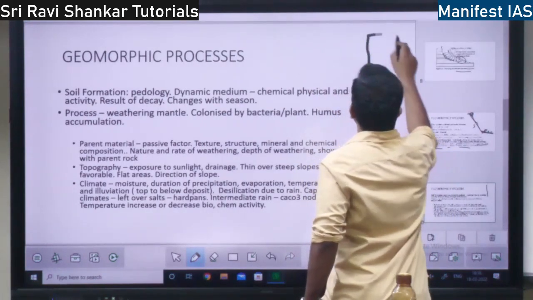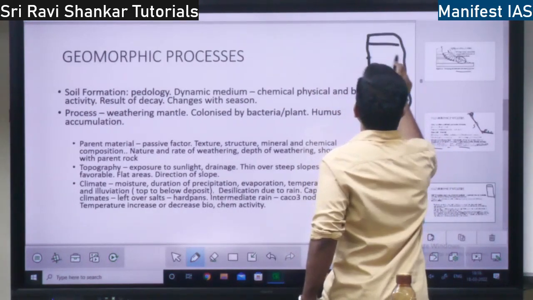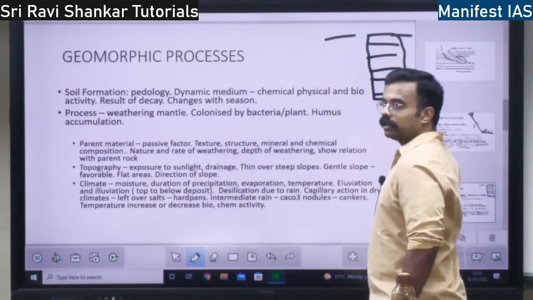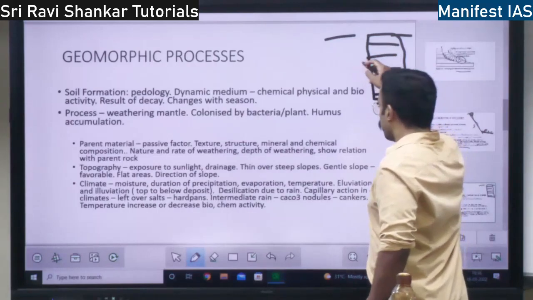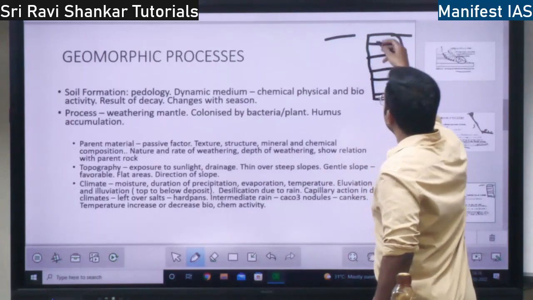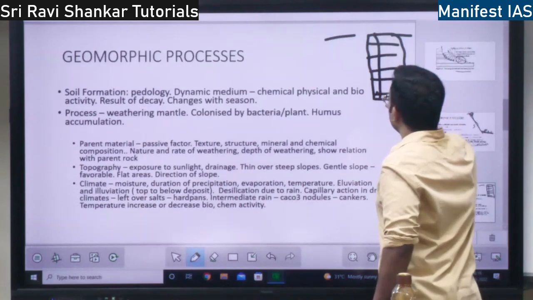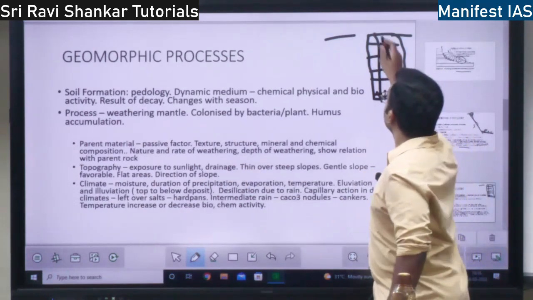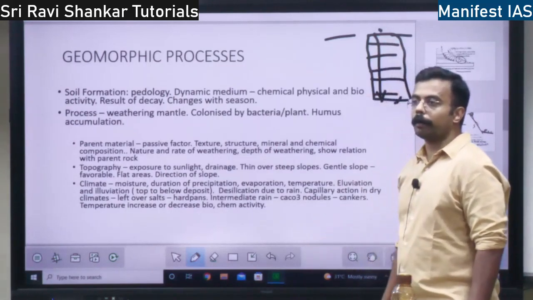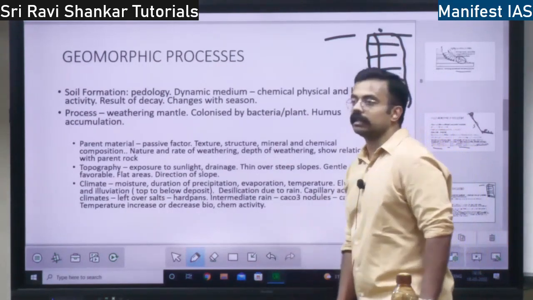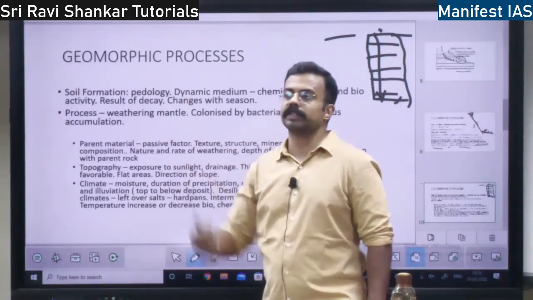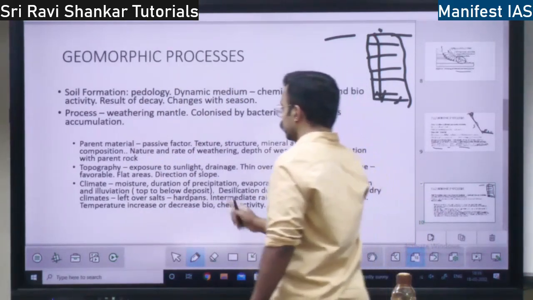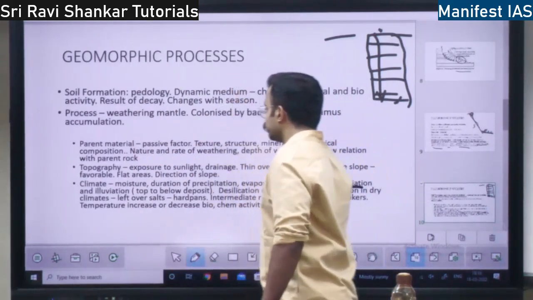See, if there are layers of soil like this, multiple layers, this is the earth surface, right? So top soil getting deposited at the bottom is called illuviation, or bottom soil getting deposited at the top is called alluviation. Soil at the bottom coming up is alluviation, top soil going below is illuviation, right? That will also affect the soil formation.